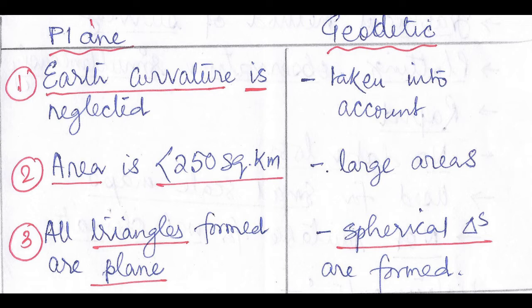But if the area is greater than 250 square kilometer, we go for the geodetic surveying. That means the survey of a large area. Number 3, all triangles formed in the process of plane surveying are plane triangles. But in case of geodetic surveying, the triangles are spherical triangles.